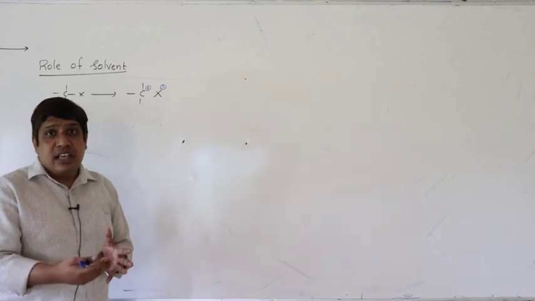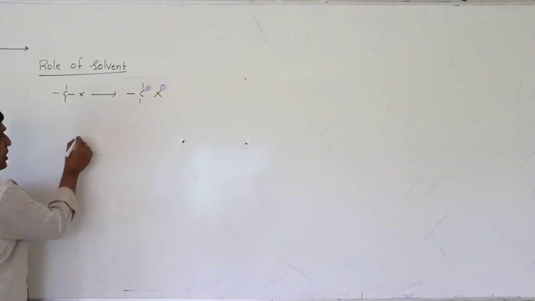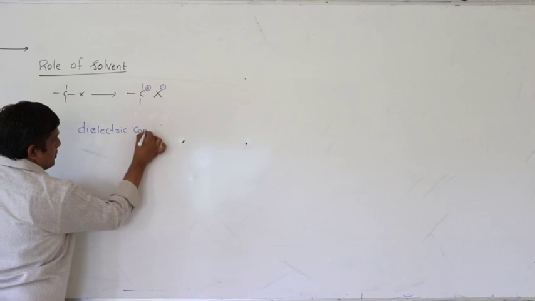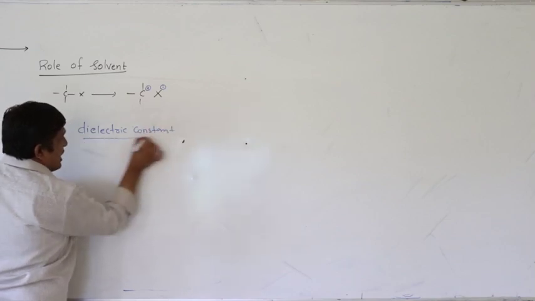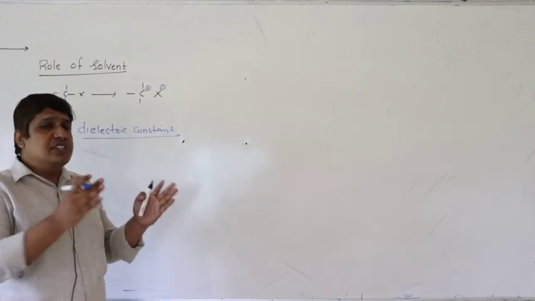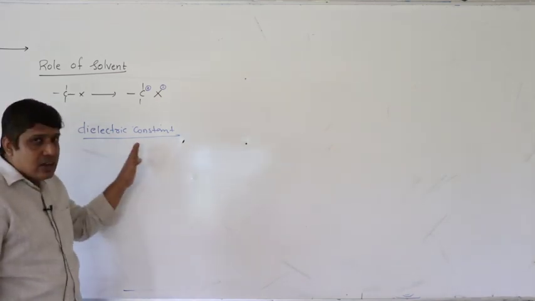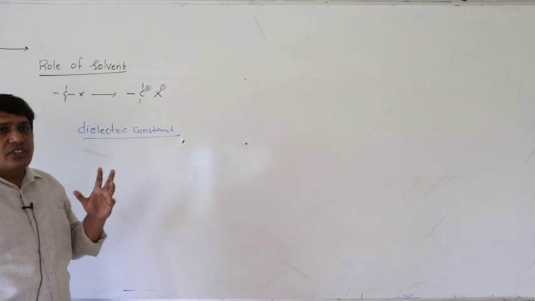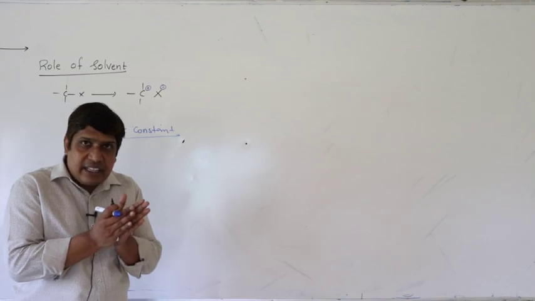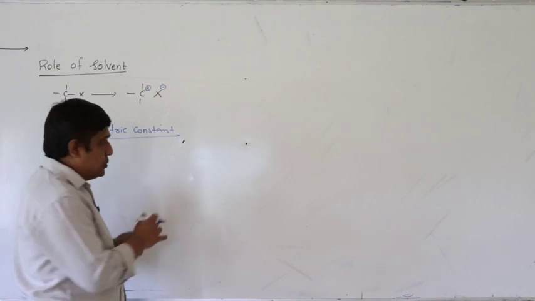Its ability to cause ionization is expressed in terms of dielectric constant. It is the ability of the medium to separate the oppositely charged ions and increase the ionization. That is nothing but dielectric constant. It is the tendency of the solvent to increase the ionization by separating the oppositely charged ions. How does it separate them? The solvent comes in between these two.